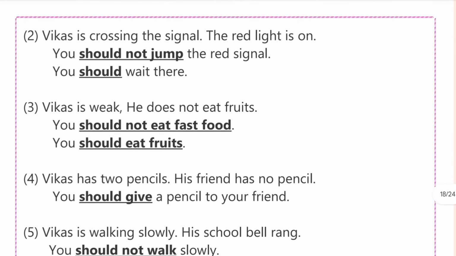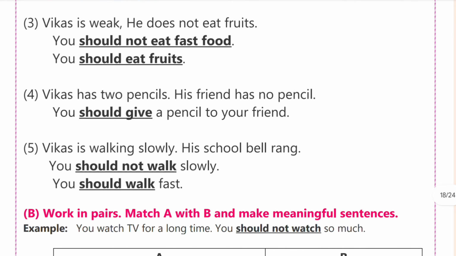Second, Vikas is crossing the signal, the red light is on. You should not jump the red signal, you should wait there. Third, Vikas is weak, he does not eat fruits. You should not eat fast food, you should eat fruits. Fourth, Vikas has two pencils, his friend has no pencil. You should give a pencil to your friend. Fifth, Vikas is walking slowly, his school bell rang. You should not walk slowly, you should walk fast.